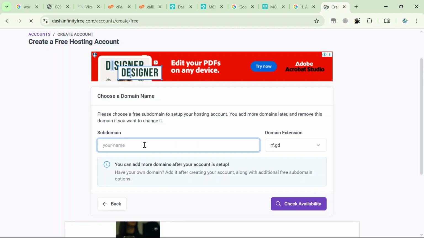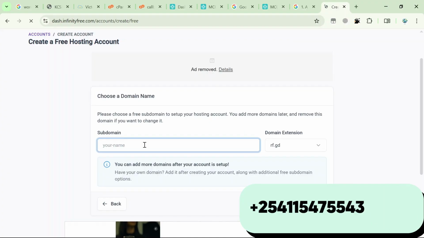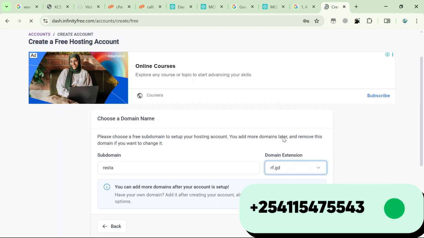Then you select your name. For this particular tutorial, I'll use, not actually M-Pesa, Resta.free.nf.